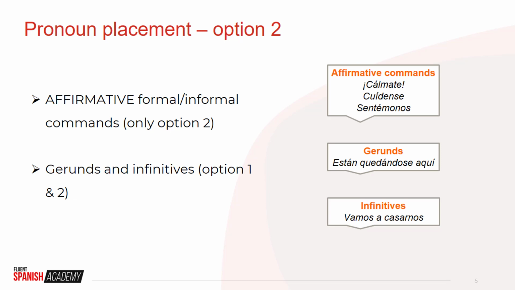Or instead of saying nos vamos a casar, you could say vamos a casarnos. What's important to note is that you can only do this, tacking the pronoun onto the end of the verb, with the progressive tense, quedando, or with infinitives, casar. So, with both these infinitives and the progressive tense, we can use both option 1 or option 2.